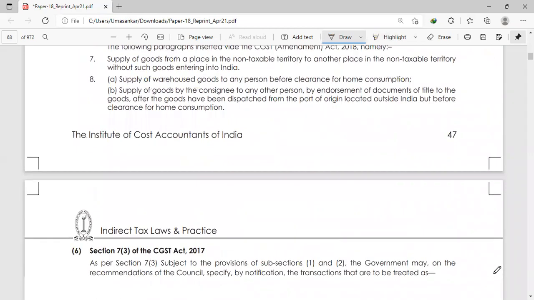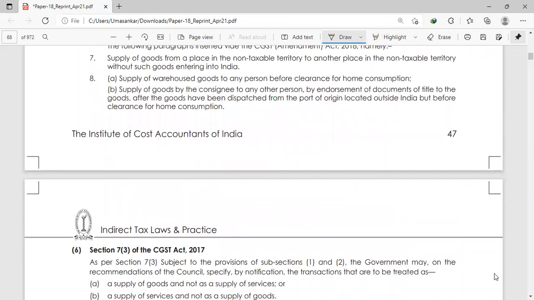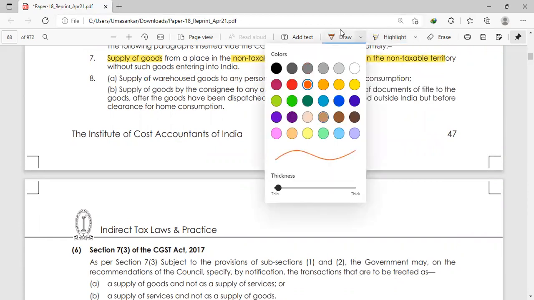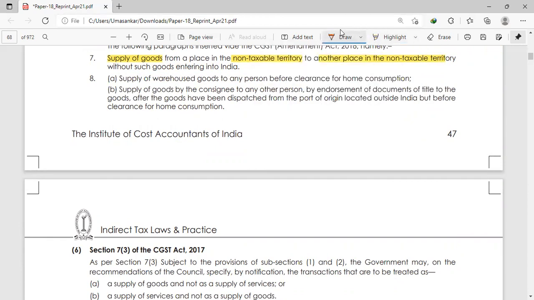Now, further, some points were added. Supply of goods or services from a non-taxable territory. These are important. Supply of goods from a non-taxable territory to another place in a non-taxable territory without such goods entering into India. This also will be taken as non-taxable supply.